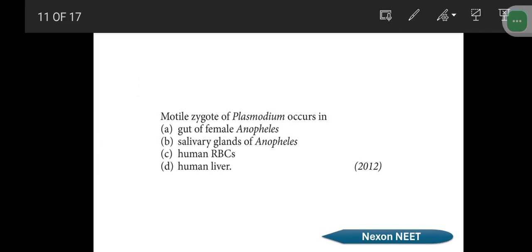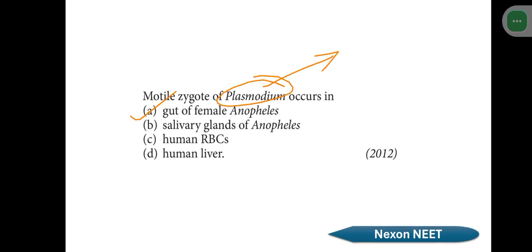Then, the motile zygote of the Plasmodium occurs in which of the following? So the motile zygote of the Plasmodium. We already know that malaria causing parasite is the Plasmodium, which affects the mosquito. These zygotes are present in the gut of the female Anopheles mosquito. Okay, please note it down.